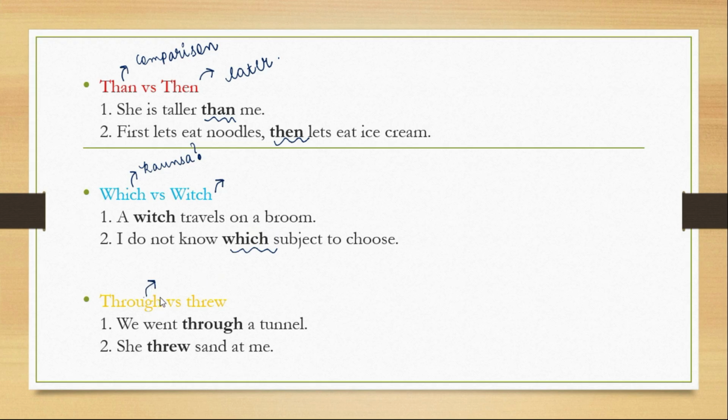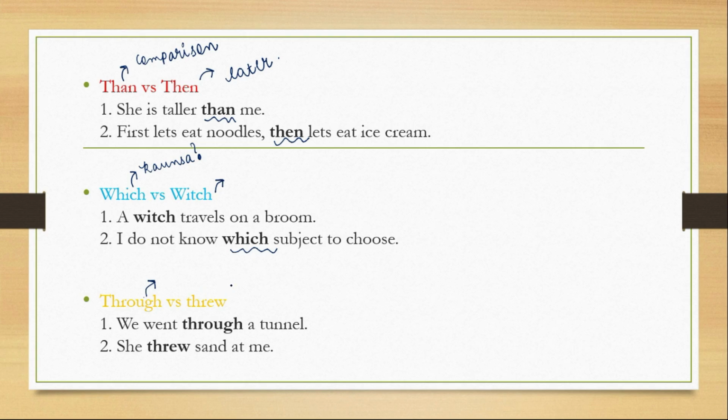The first through is you enter something and then come out of it. So you can say like she went through a tunnel. So tunnel के अंदर जाते फिर बाहर आते. Another way of saying it is I've gone through a lot of tough periods in my life. तो मैं गुजर चुकी हूँ. So that is through. This threw means someone throwing something. उसका past है threw.